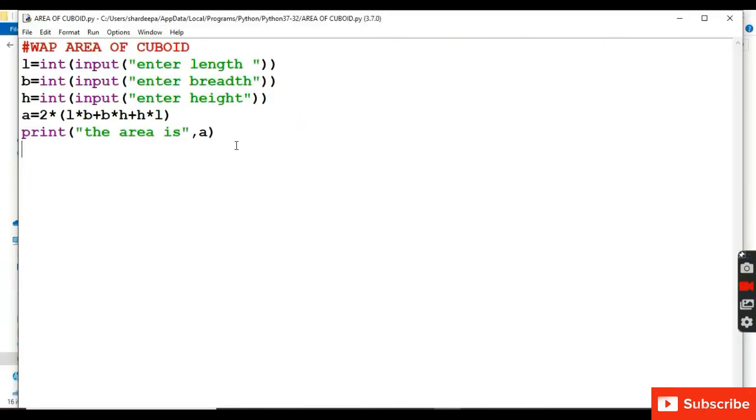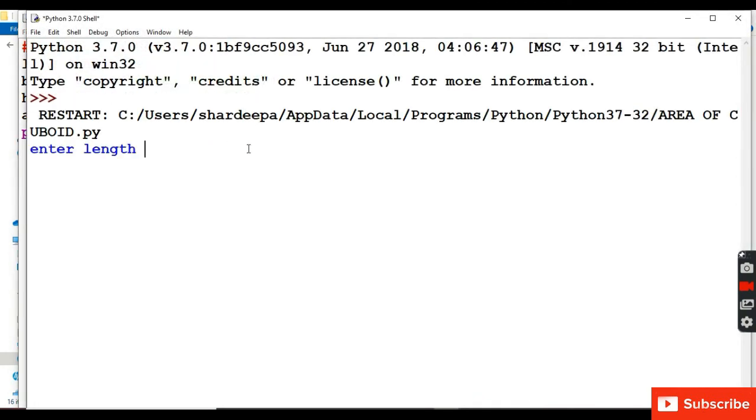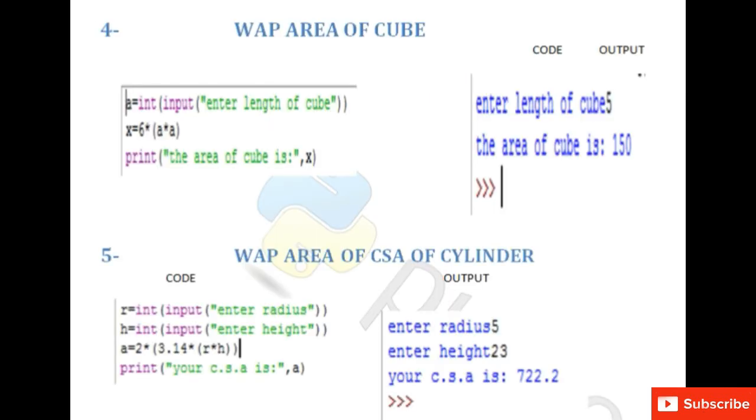Next program is to find the area of cuboid. So here we have taken length, breadth and height. We will let the user enter the value of length, breadth and height, and then we will apply the formula area is equal to 2 into, and in the bracket we will write length into breadth plus breadth into height plus height into length, and then we will display the value of area. In this case the user has entered the length 10, breadth 20, height 10, so the area will come out to be 1000.